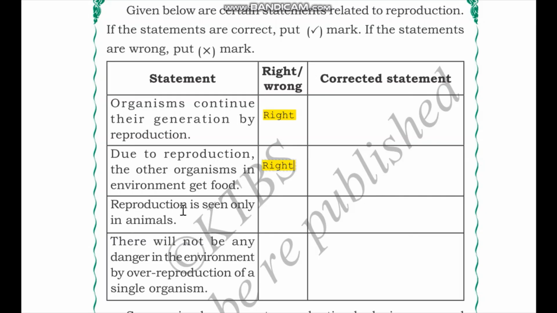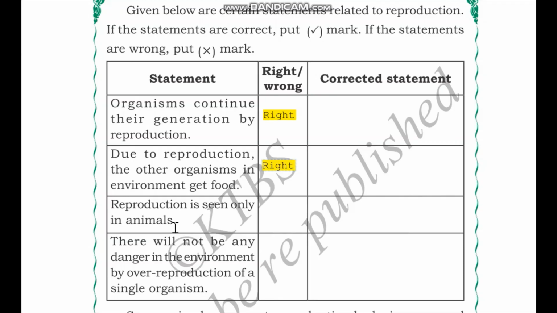Reproduction is seen in animals only. That is, reproduction is seen only in animals. Think about this for a moment. We can see that there are multiple types of plants all around us. Where do these plants come from? We know that these plants come from seeds. And where do the seeds come from? They come from mature plants of the same type.